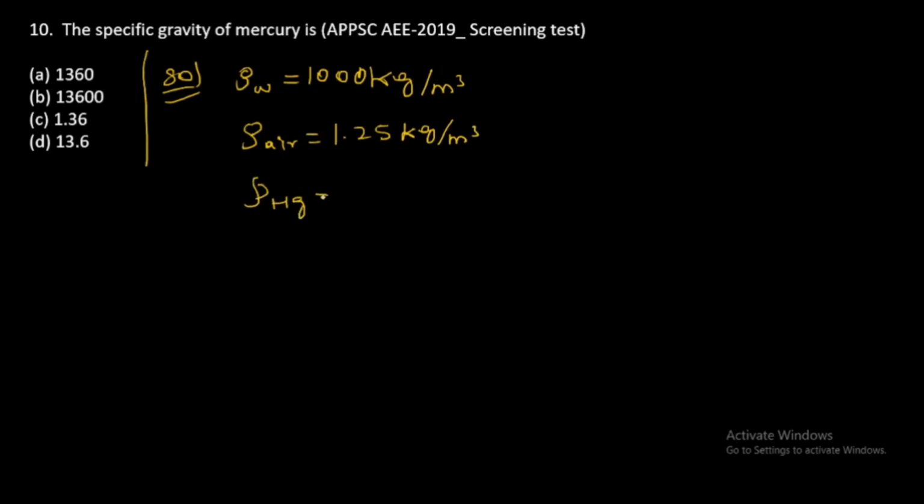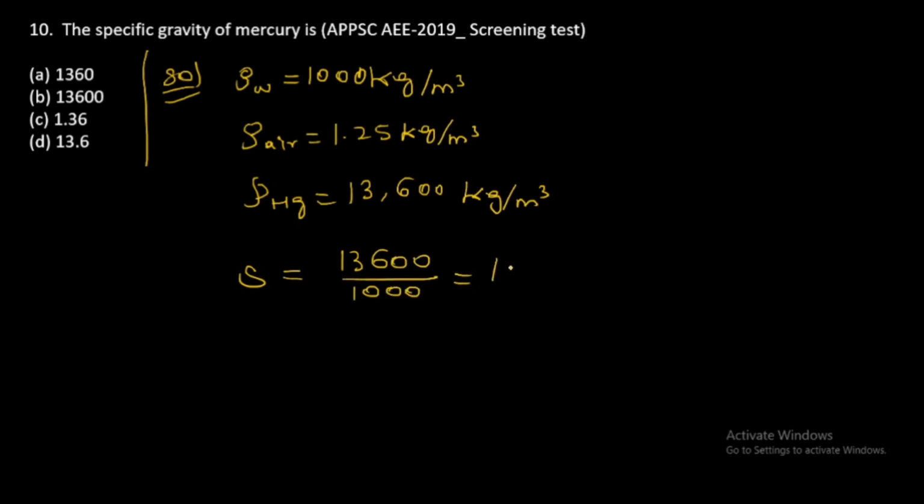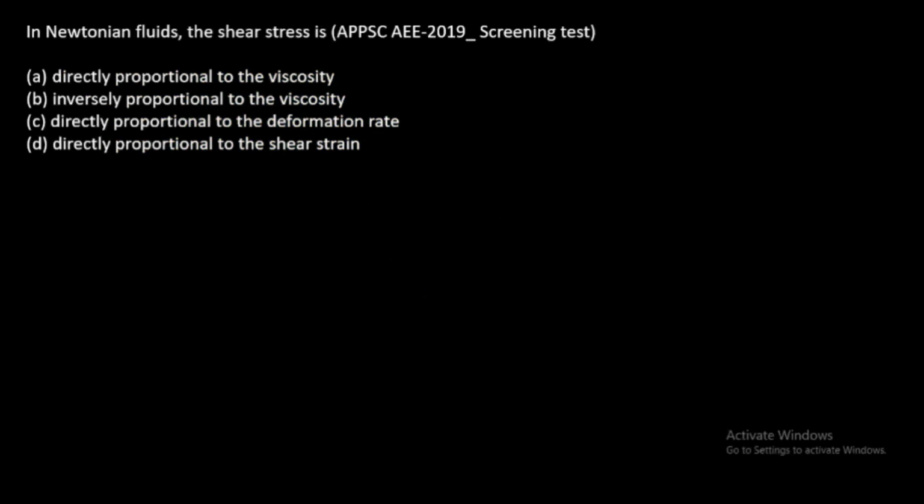Density of mercury equal to 13600 kg per meter cube. So the asked question is specific gravity of mercury. So 13,600 by 1000, we will get 13.6. So option D is the correct answer.